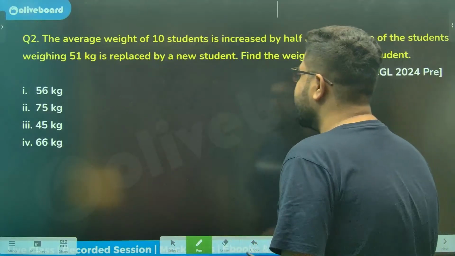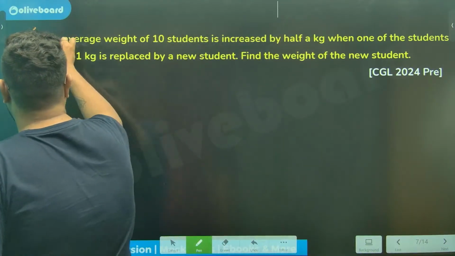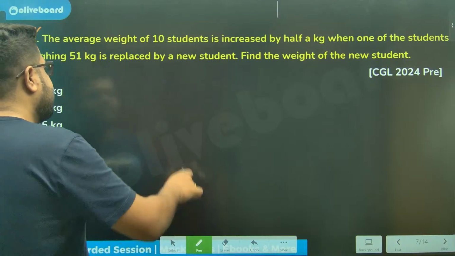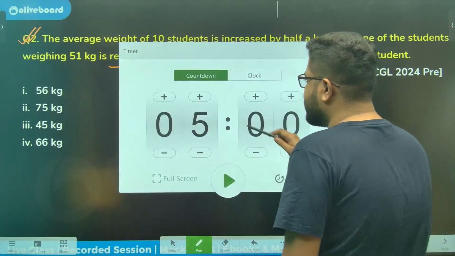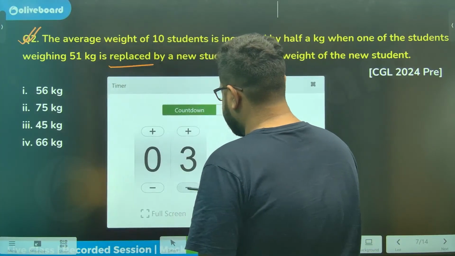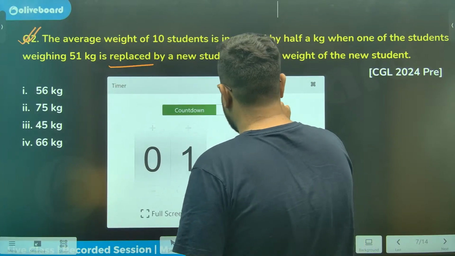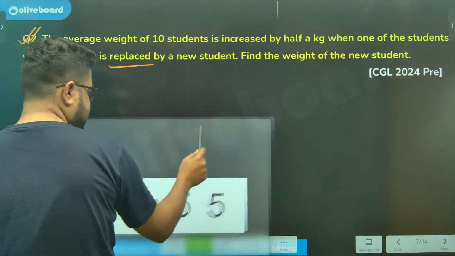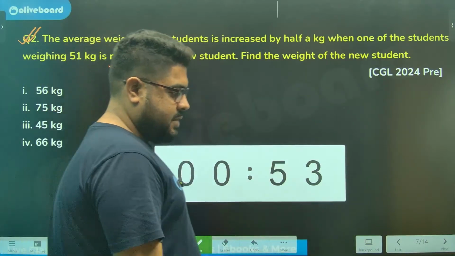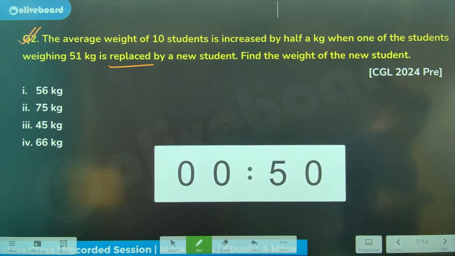Moving on to the second one. This is a replacement type question. I'll give you a little time, a minute should suffice. This is your replacement type question.